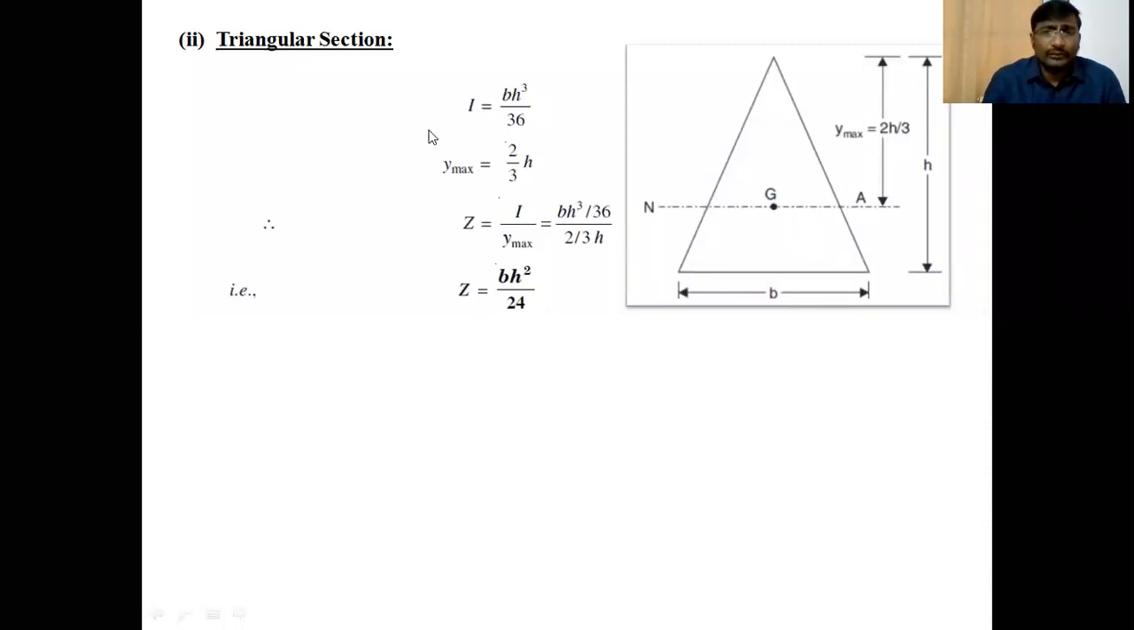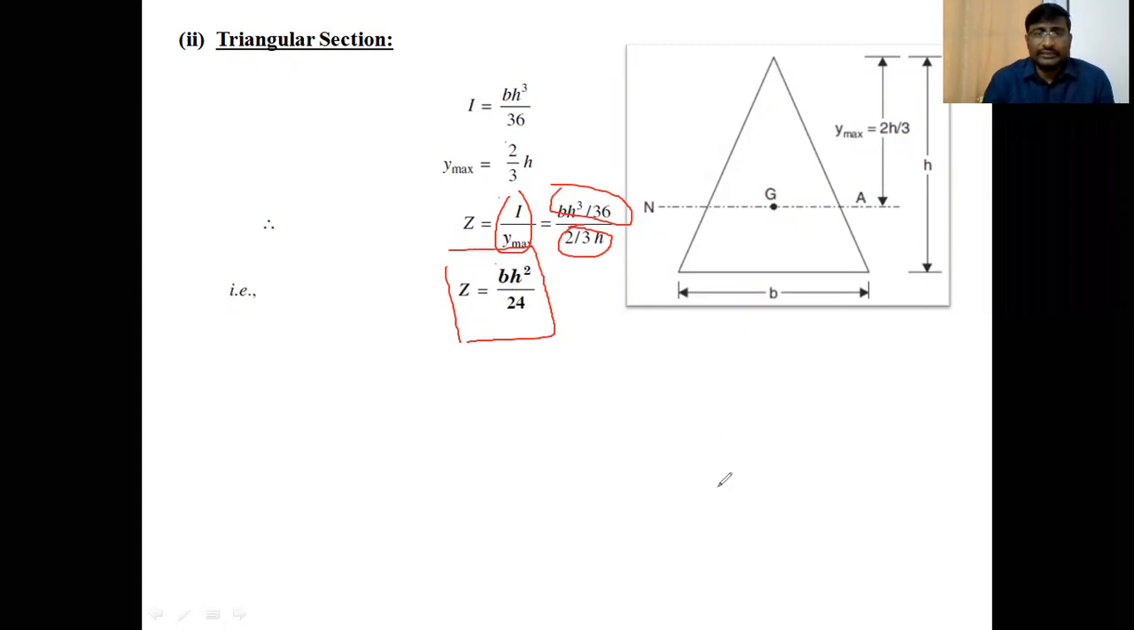Okay. So the moment of inertia about the neutral axis of this triangular section is bh cube by 36. Clear, students? So y maximum is 2h by 3. Therefore, we can write the section modulus for a triangular section as I by y maximum. bh cube by 36 is the moment of inertia, and 2h by 3 is the y maximum, that is the distance of the extreme layer from the neutral axis. So the section modulus becomes bh square by 24 for the triangular section.